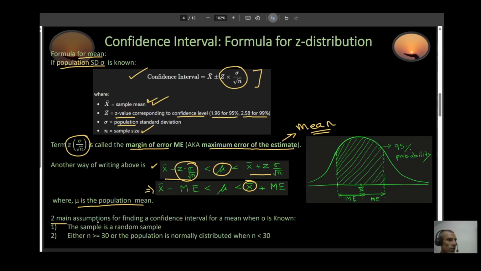Two main assumptions apply when you're trying to find a confidence interval for the mean when your sigma is known. The first assumption is that the sample is a random sample. The other assumption is that either your n, your sample size, is more than 30, or your population is normally distributed when your n is less than 30.